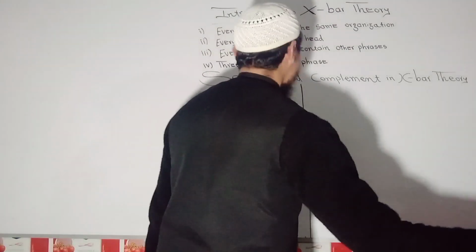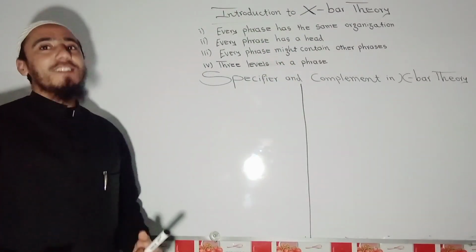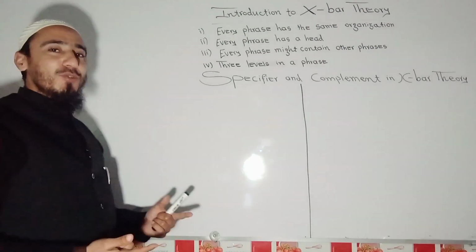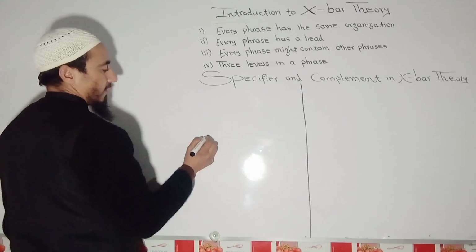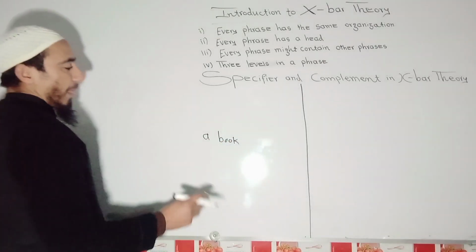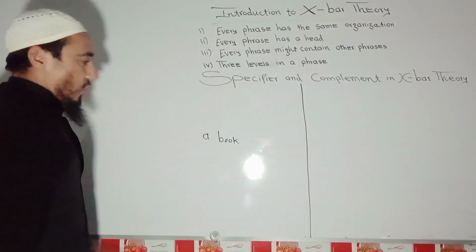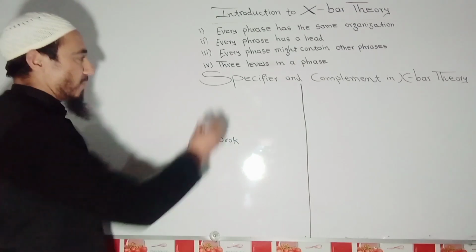the X bar structure for this. I'm going to draw one X bar structure, then it's easy to understand. For example, if I say a book, okay. So now a book, this is one phrase. What kind of phrase is it? It is NP, noun phrase.